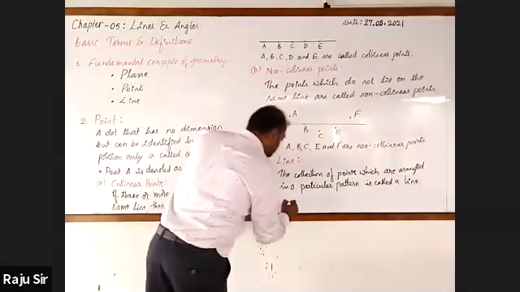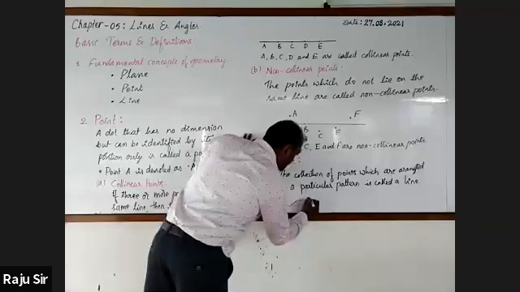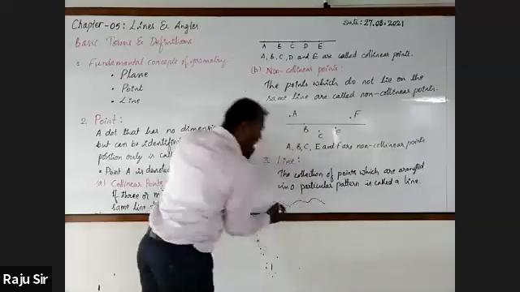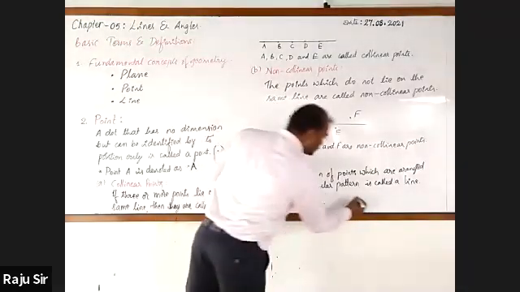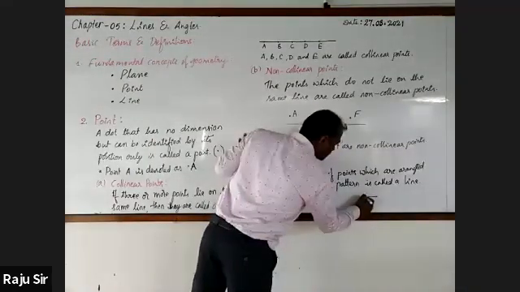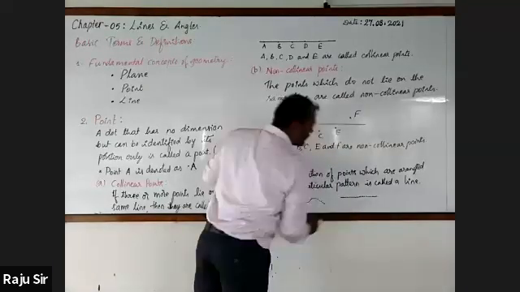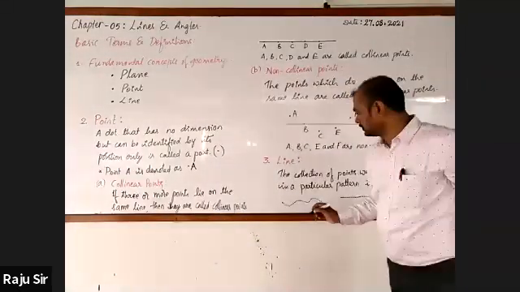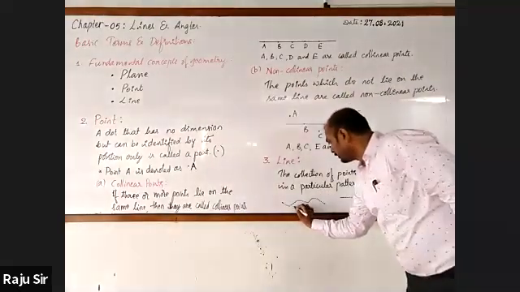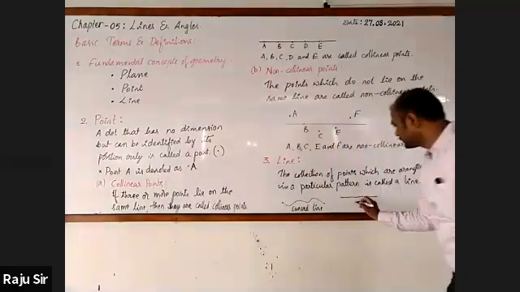Now, let me show you that line. We get a curved line by joining these points, and you may also get a straight line.